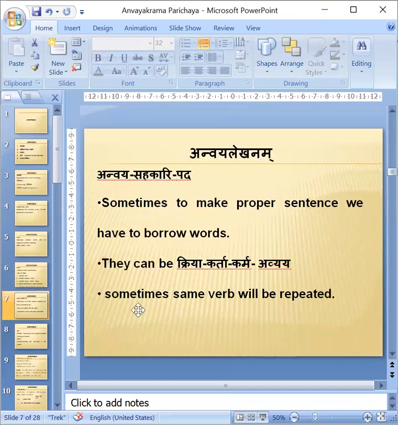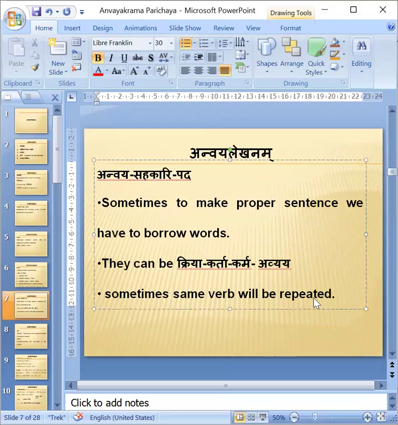And next, sometimes we have to add some extra words to make a proper Anvaya, to make a proper sentence. Sometimes Kriya Pada may not be there in the sentence, and we have to take it. Sometimes Karta may not be there, or Karma may not be there, and we have to take them. Sometimes Cha, Iti, like that, Avyayas may be needed, and we can take them.